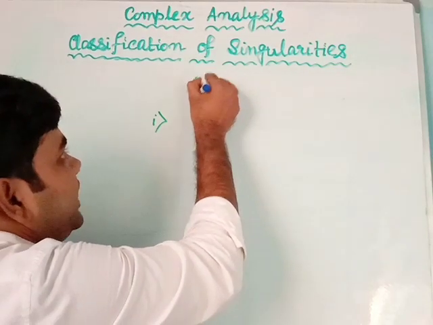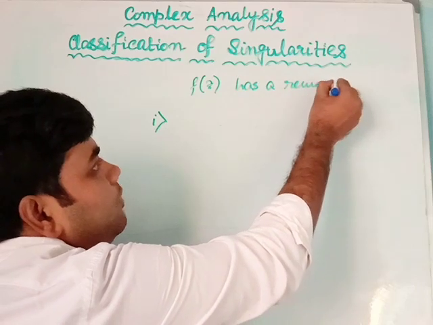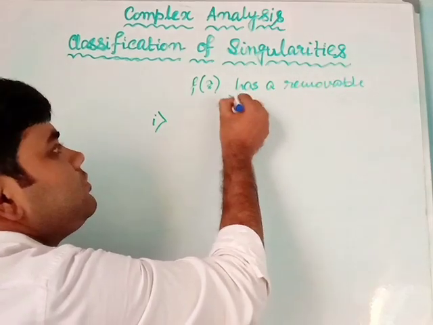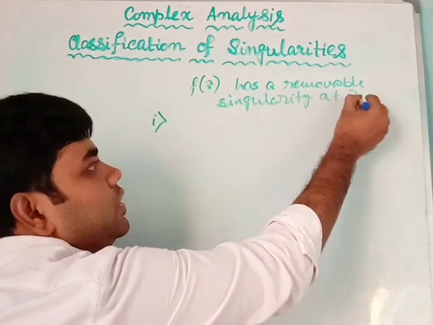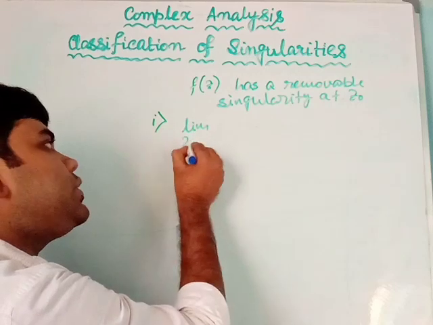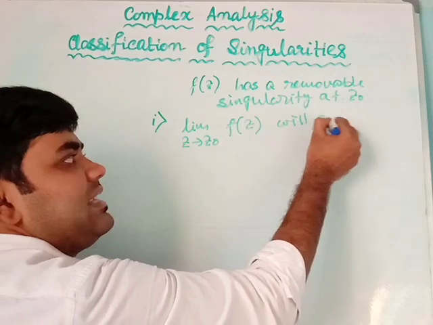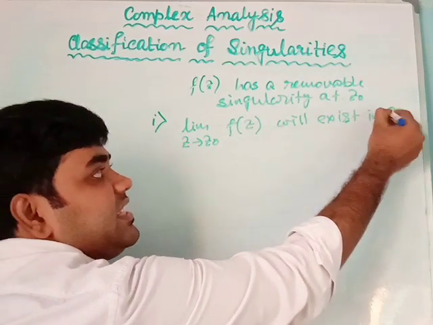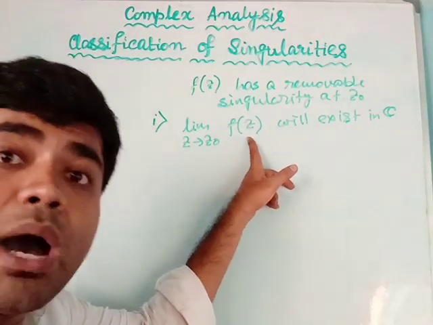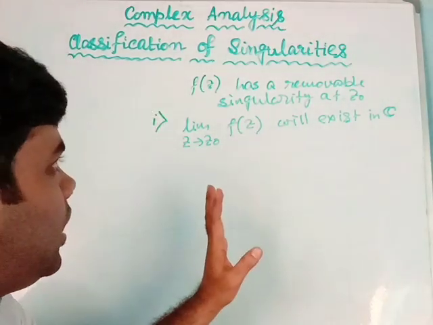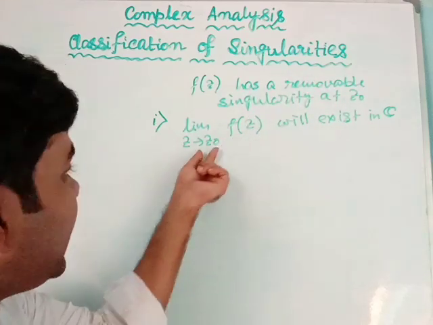First, if f(z) has a removable singularity at z0, then the limit z tends to z0 of f(z) will exist finitely, will exist in C. That limit will exist because the function has a bounded nature, because it has a removable singularity. So the function will be bounded near the point z0.